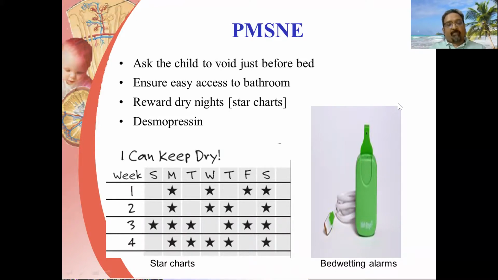Desmopressin in the form of a spray or tablets can be useful in those with large nighttime voided volumes, and bedwetting alarms are also useful in the treatment of these children.